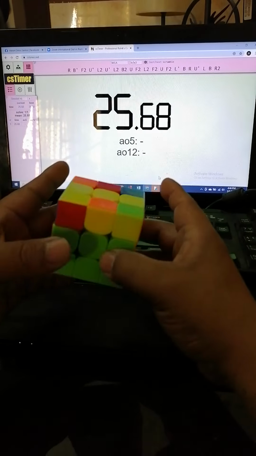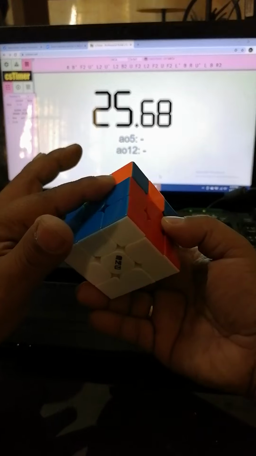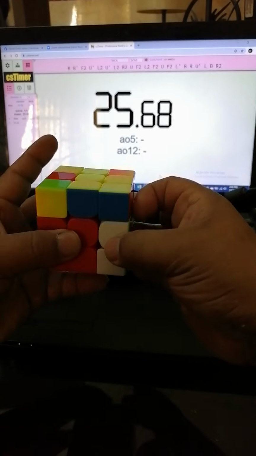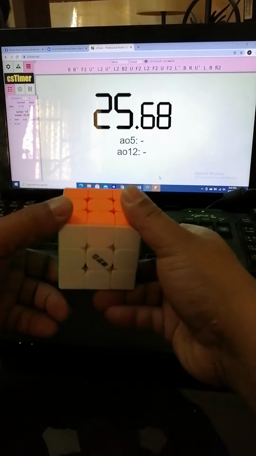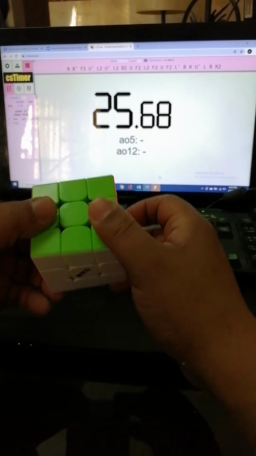Now I'll be trying to solve this one in one loop for this shape. Right, now performing the last layer, which is the PLL, is R prime, R perm. Alright, now our 3 by 3 Rubik's Cube is solved. Thank you very much for watching.